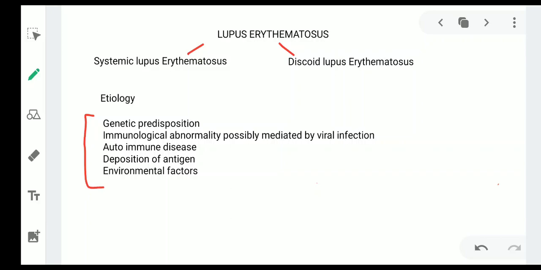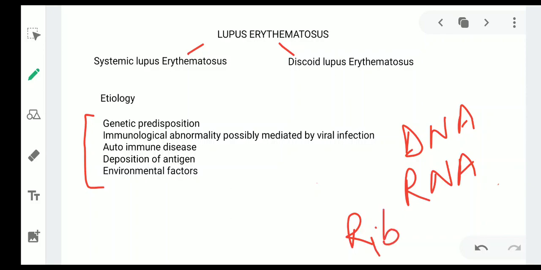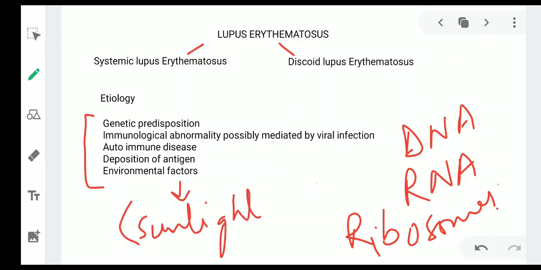It is basically an autoimmune disease where autoantibodies are produced against the DNA, RNA, and various other cell organelles, including the ribosomes. There are various etiological factors related to this disease. Those include sunlight and various drugs.